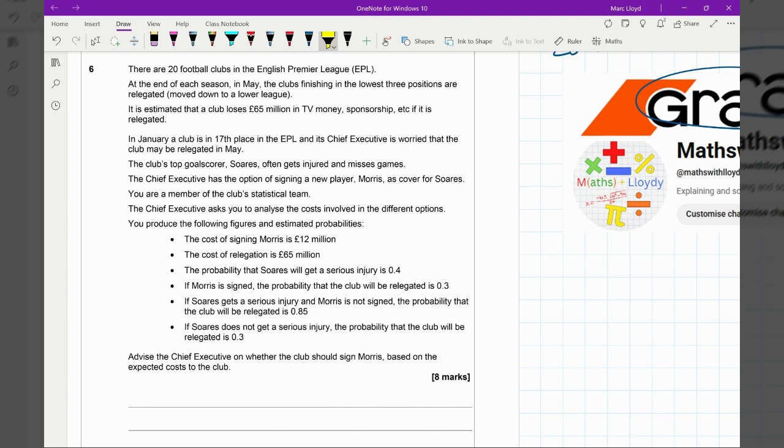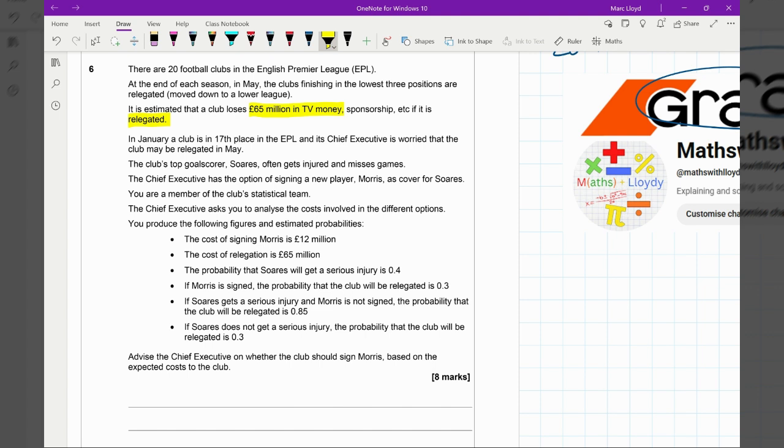It's estimated that a club loses 65 million in TV money, sponsorship, etc. if it's relegated. Okay, so we need to just highlight that there. In January, a club is in 17th place in the EPL, and its chief executive is worried that the club may be relegated in May. The club's top goal scorer, Suarez, often gets injured and misses games. The chief executive has the option of signing a new player, Morris, as cover for Suarez.